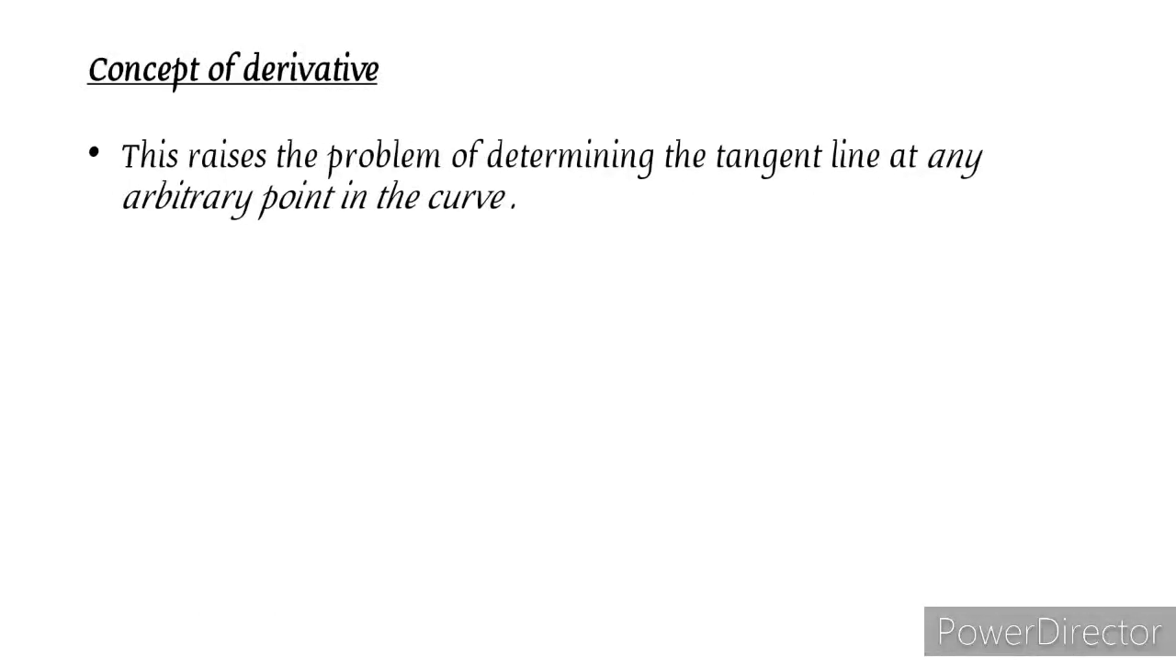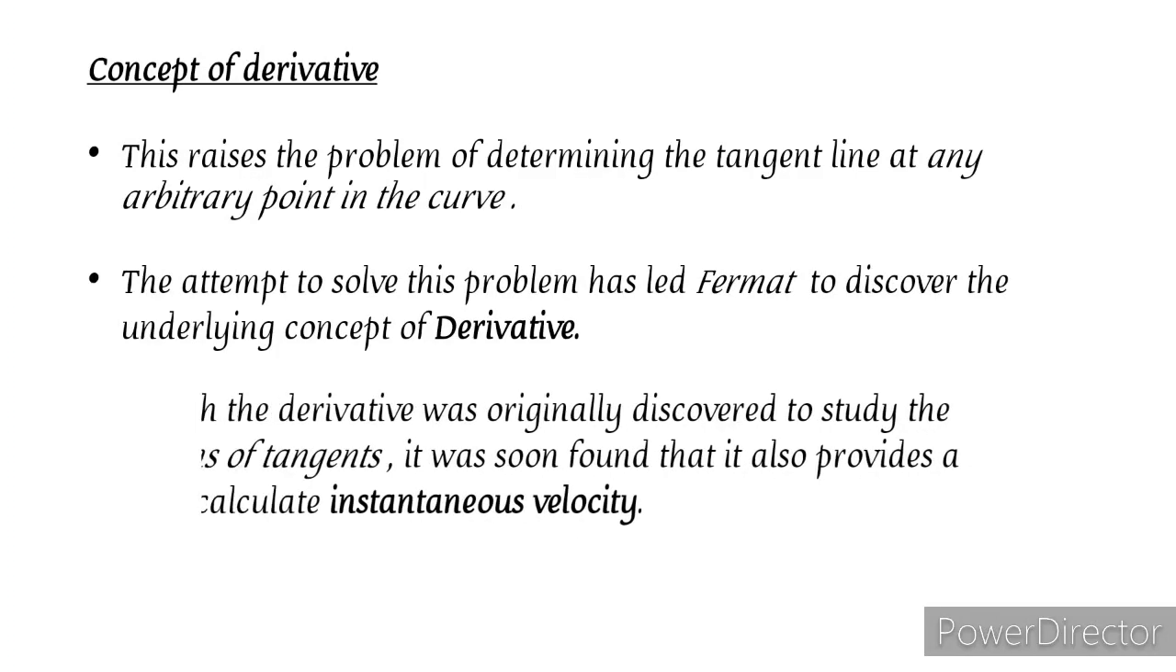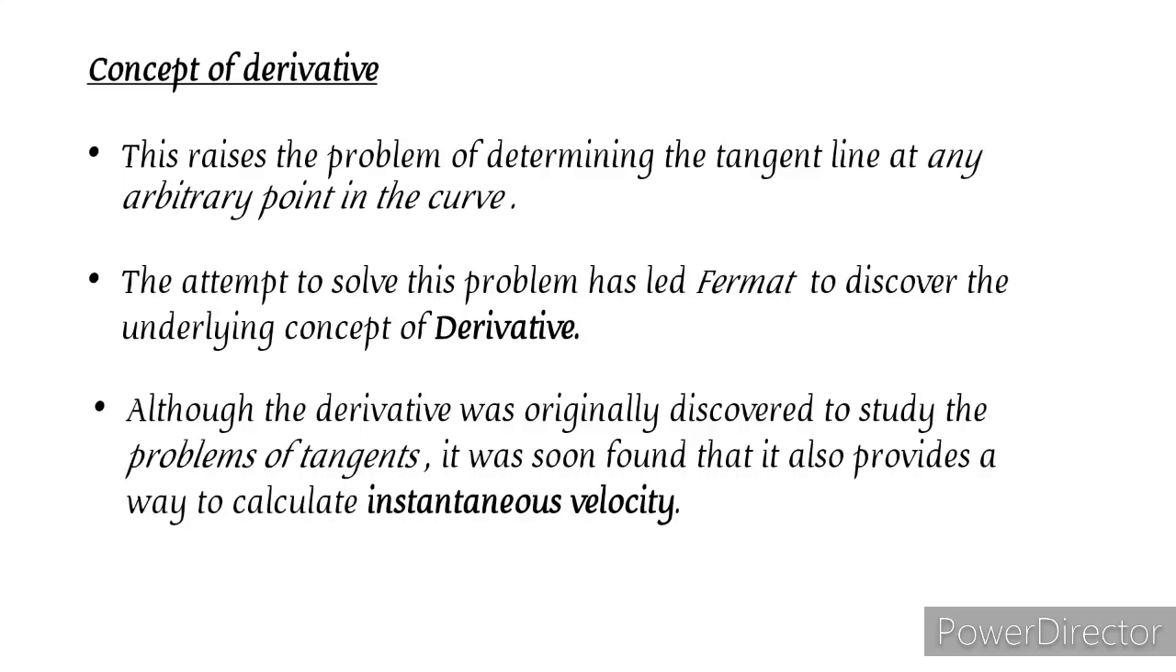This raises the problem of determining the tangent line at any arbitrary point in the curve. The attempt to solve this problem led Fermat to discover the underlying concept of derivative. Although the derivative was originally discovered to study the problems of tangents, it was soon found that it also provides a way to calculate instantaneous velocity.